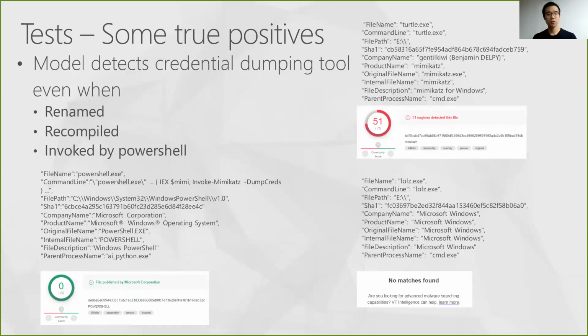Finally, in the bottom left-hand corner, we can see an instance of Mimikatz which has been remotely invoked by PowerShell. On the target machine, the only process that runs is thus PowerShell and is considered as a benign process by common antiviruses. This remote invocation is thus not recognized as a harmful event by other detection methods. Again, the interesting thing about our approach is that it's able to detect this activity as malicious, as it focuses on identifying the behavior of the process rather than on identifying the process itself.